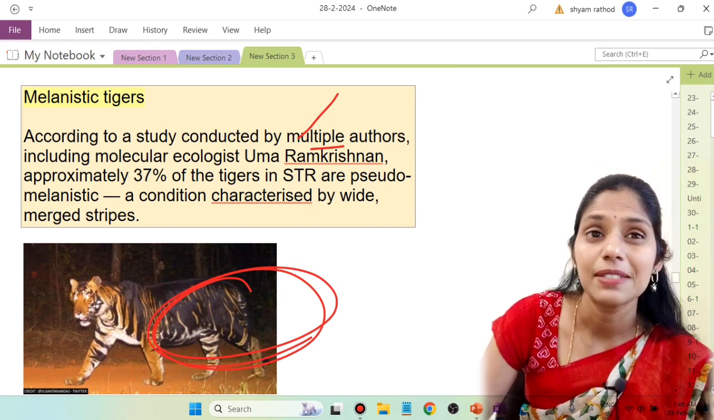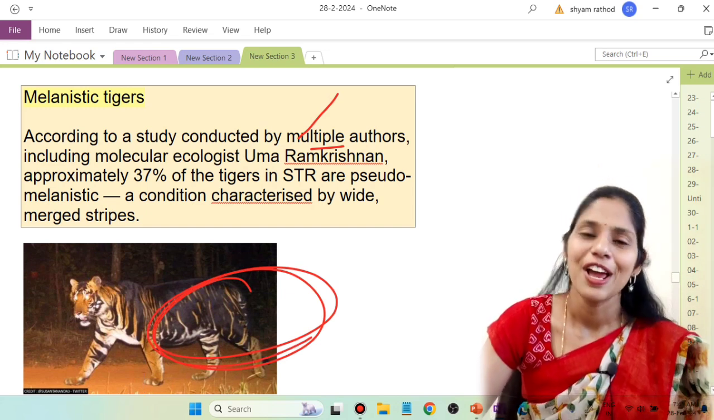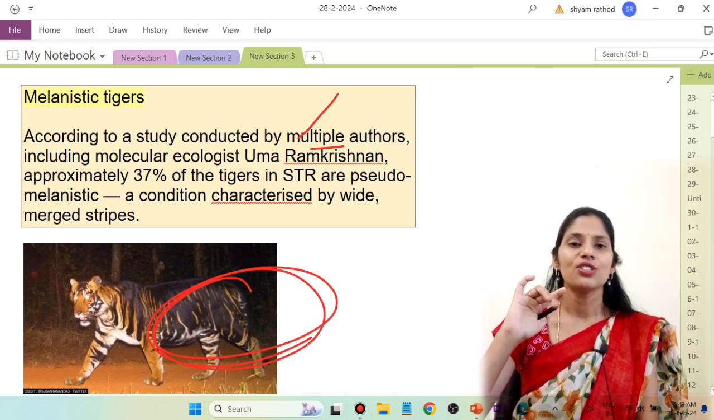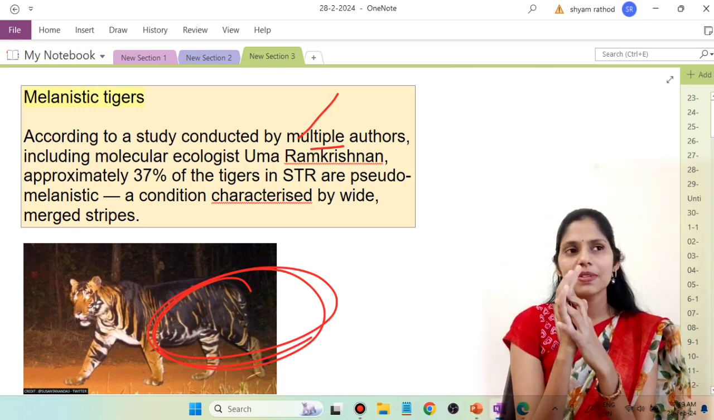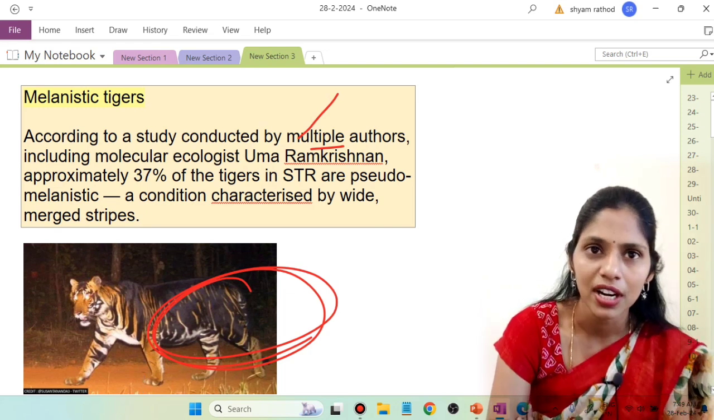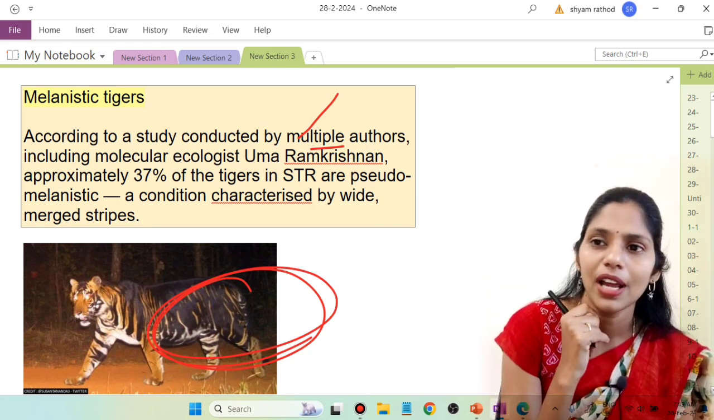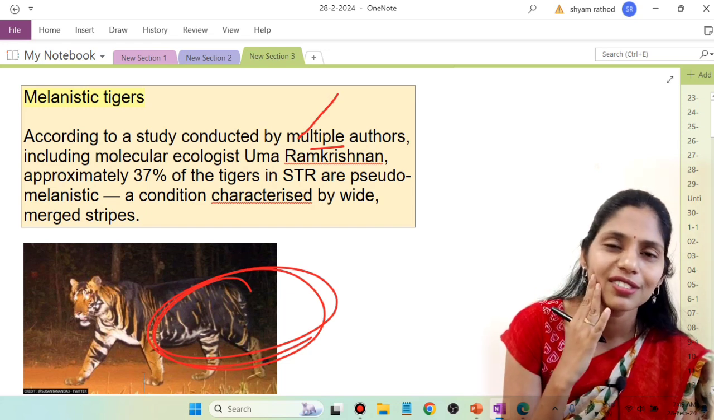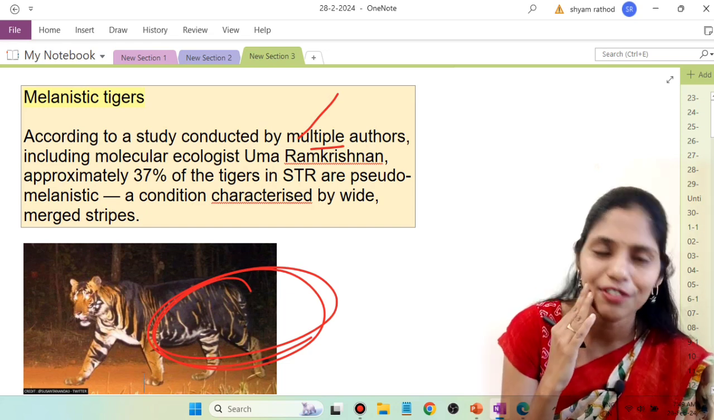So this is called a melanistic tiger. One more interesting thing I want to say, I don't know whether you know it or not. Melanin is an important concept that is responsible for our complexion of skin. For example, I will be not pure white, I will be not pure black. So somewhere in the middle, I have a lesser amount of melanin.